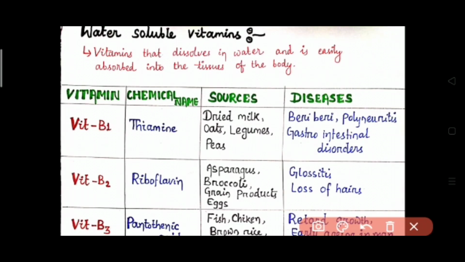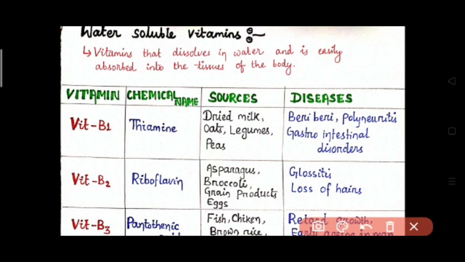Then we come to water soluble vitamins. What do you mean by water soluble vitamins? Vitamins that dissolve in water and are easily absorbed into the tissues of the body are known as water soluble vitamins. There are 12 types of water soluble vitamins.